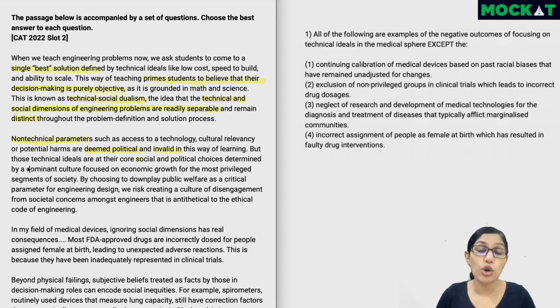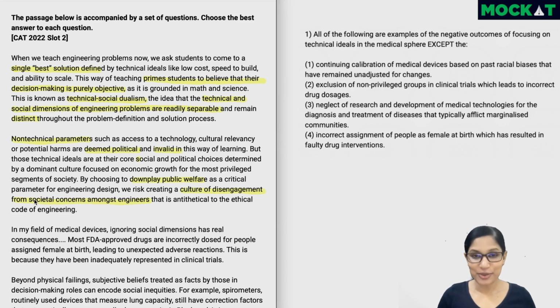which are basically driving growth for the most privileged section of society. So the most privileged section of society, maybe the most powerful or the richest, their economic growth is what is benefited when engineers are looking only at the technical aspect, and that itself is a social or a political choice. By choosing to downplay public welfare as a critical parameter for engineering design, we risk creating a culture of disengagement from societal concerns amongst engineers that is antithetical, or that goes against the ethical code of engineering.